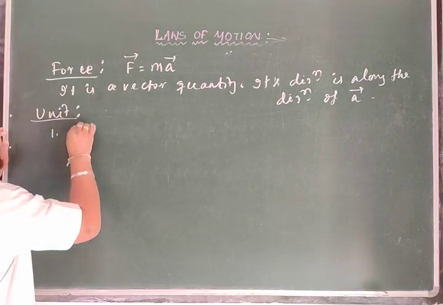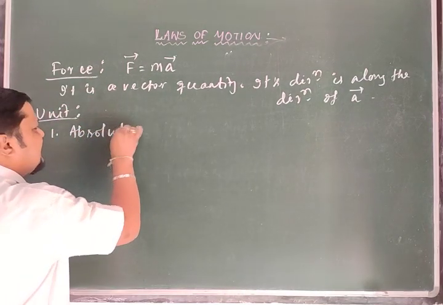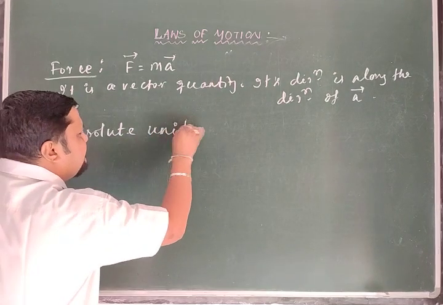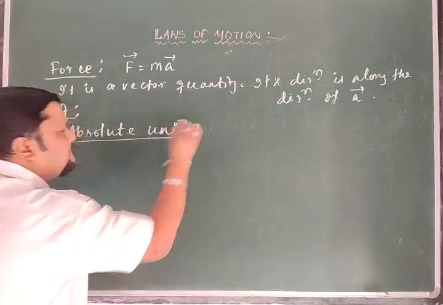One is the absolute unit. So what is this absolute unit?